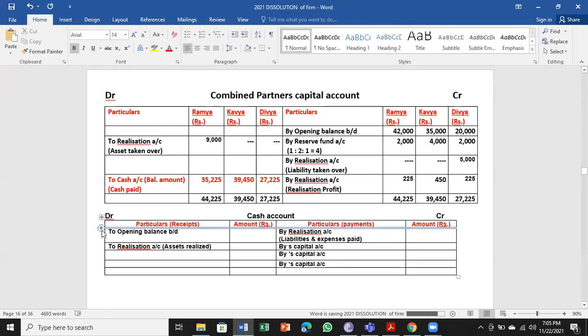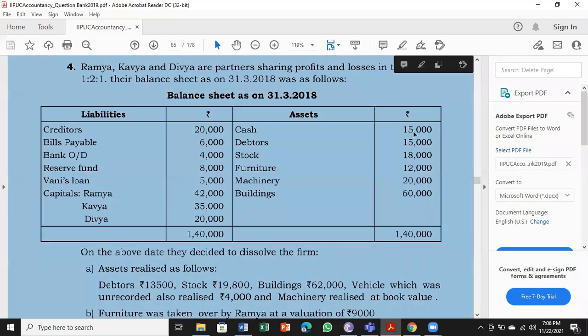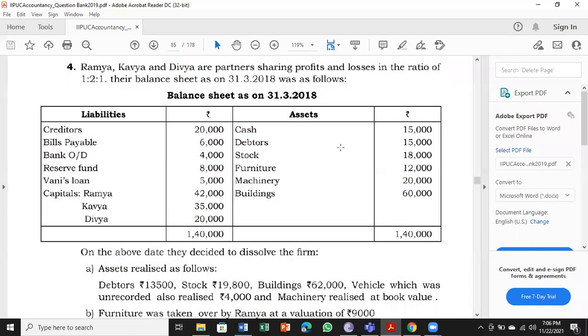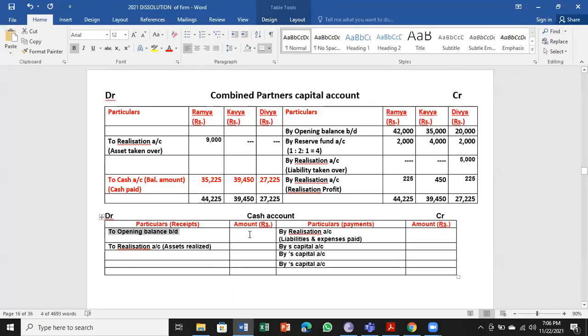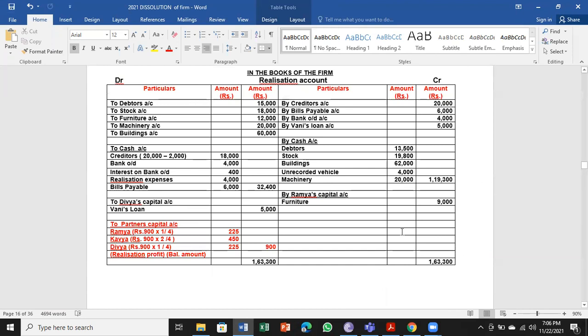In the cash account, we always start with the balance sheet value to balance brought down. The cash value in the balance sheet is 15,000, so that comes here to opening balance brought down. Then wherever cash is there, we transfer to the opposite side.